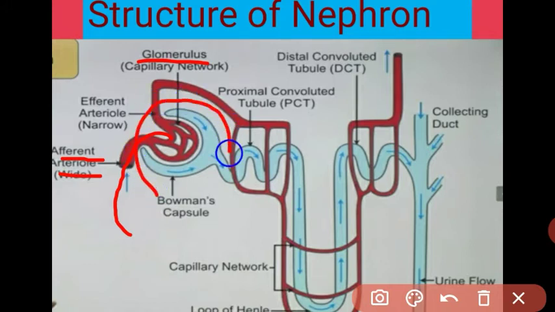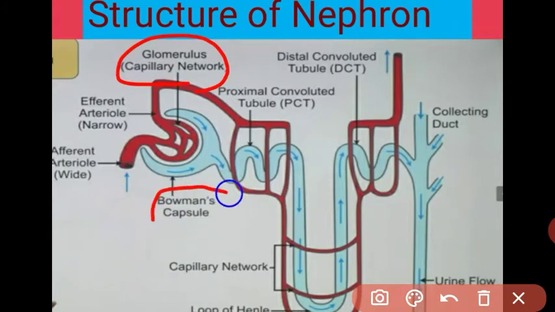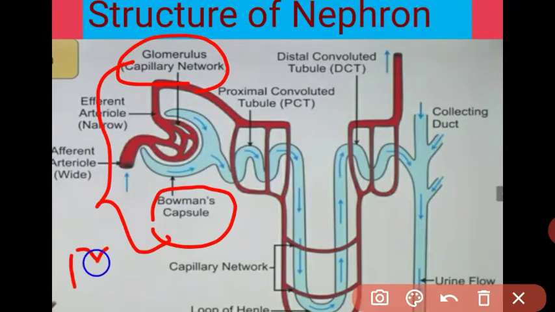These two parts together, the Bowman capsule and the glomerulus, are called the Malpighian capsule. Got it, students? The afferent artery which enters the Bowman capsule is divided into many capillaries. This mass of capillaries is called the glomerulus. The cup-like structure is called the Bowman capsule, and the glomerulus and Bowman capsule together are called the Malpighian capsule. It is also called the renal capsule.